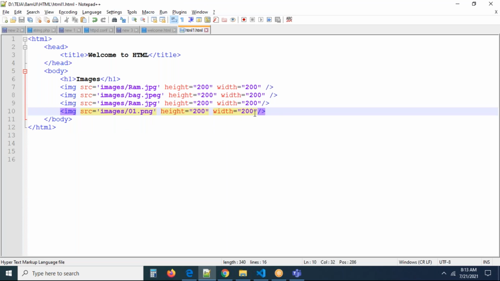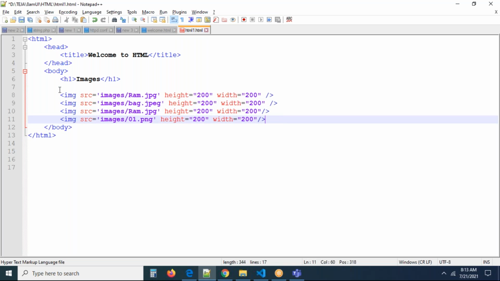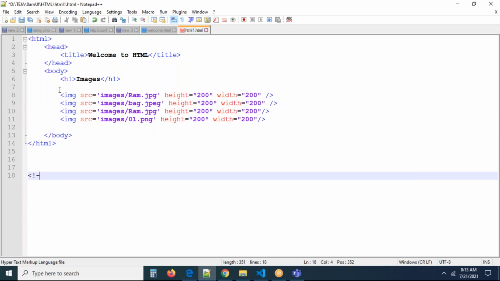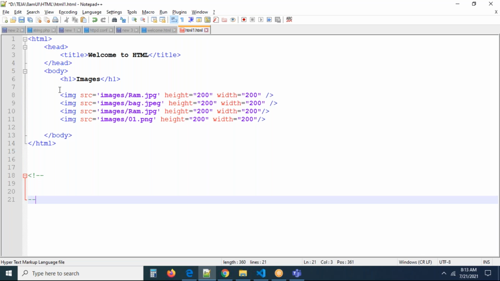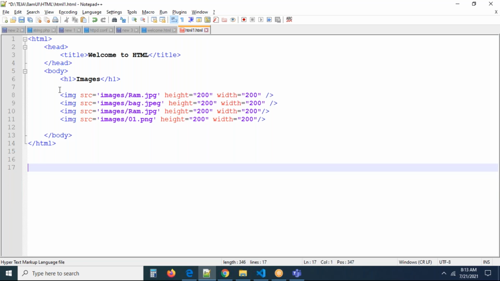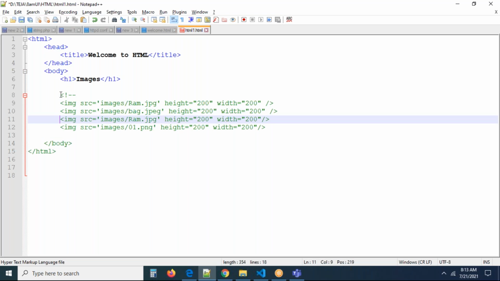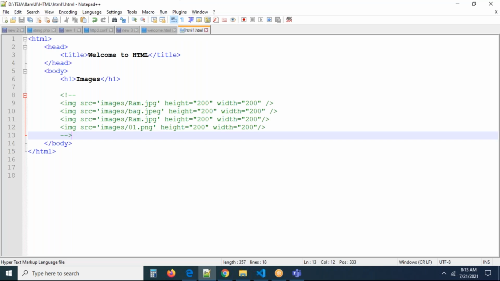Now you can see I have some more attributes, guys. If you want to comment all these things, this is an HTML comment exactly. We can use a comment like this. For example, I want to comment all these 4 images. This is comment open, now comment close, something like this. If you keep something in a comment, that won't be executed. Now if we refresh the page, no image is displaying here. Why? Because they're all commented.